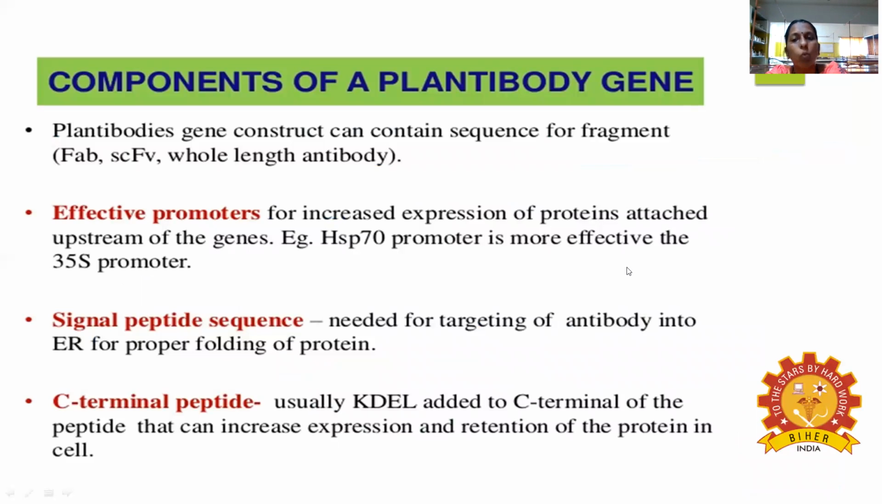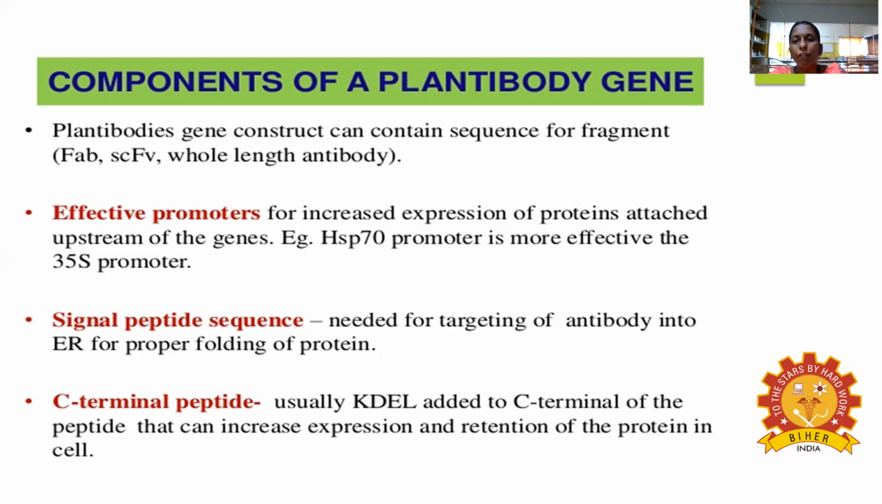And the next case, what are the components of a Plantibody? The Plantibody gene, what is present? Because whatever features are present in an antibody, that is also present in what? The Plantibody. So the Plantibody gene construct can contain the specific sequence for the fragment FAB. FAB means the fragment for antibody binding site, and SC fragment B, and then whole length antibody. So these have to be used there.